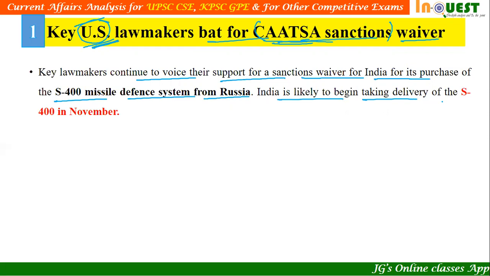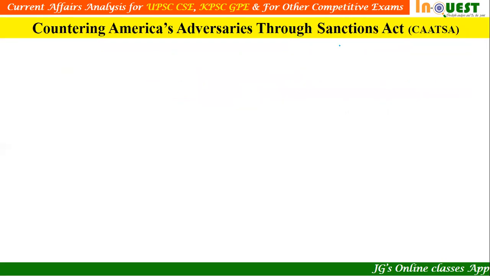India is likely to begin taking delivery of S-400 in the month of November. Since we have developed trade relations with Russia, and we are expected to receive the S-400 missile in November, by default CAATSA sanctions are going to be applied on India.